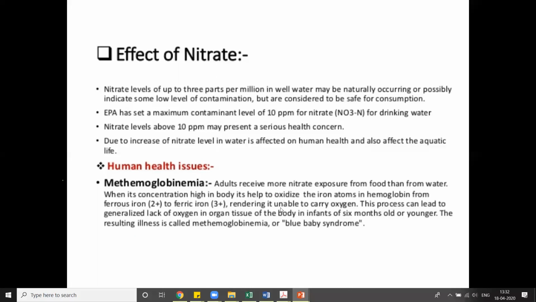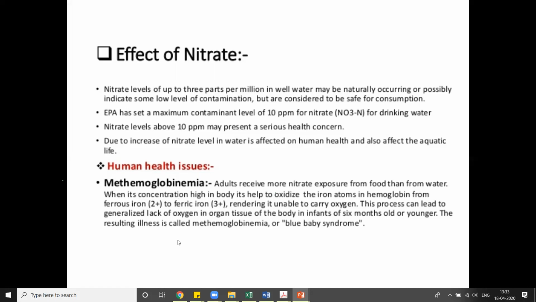When nitrate amount is more in your body, ferrous iron, মানে 2 plus, ফেরিক আয়ন হয়ে যায় 3 প্লাস। তো এটা হয়ে গেলে কি হয়, অক্সিজেন আর হেমোগ্লোবিন ক্যারি করতে পারে না। Okay, you all know that hemoglobin is responsible for carrying oxygen in the blood. So nitrate, what is nitrate doing? Nitrate is converting ferrous iron to ferric iron, which is causing problems in carrying oxygen, and which is leading to methemoglobinemia in humans. Okay, this process can lead to lack of oxygen in tissue of our body.